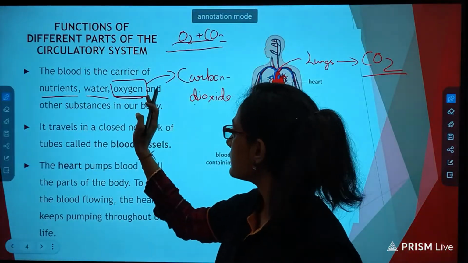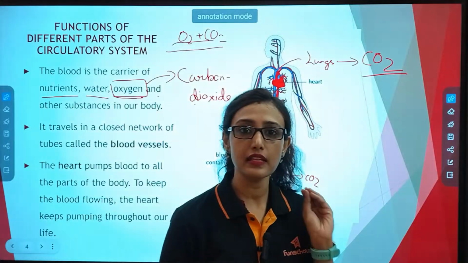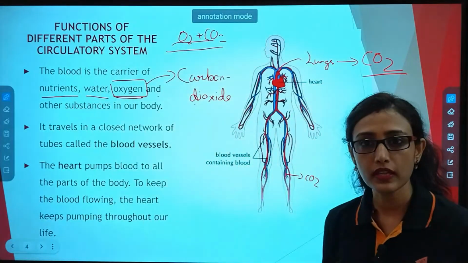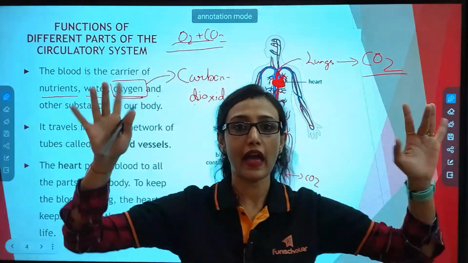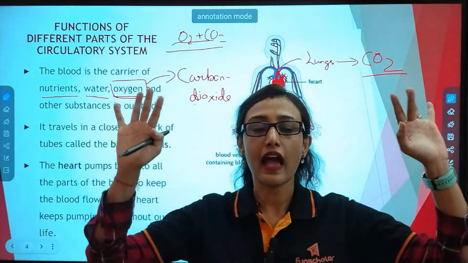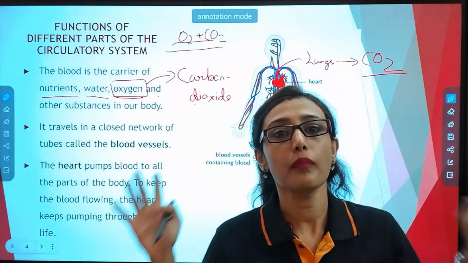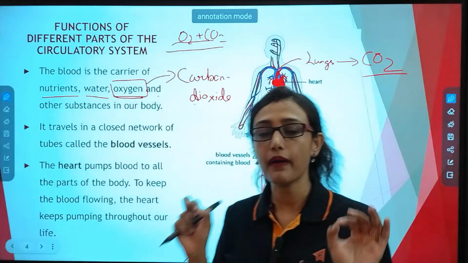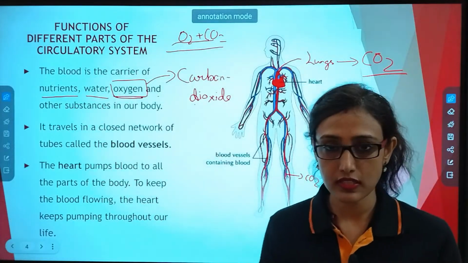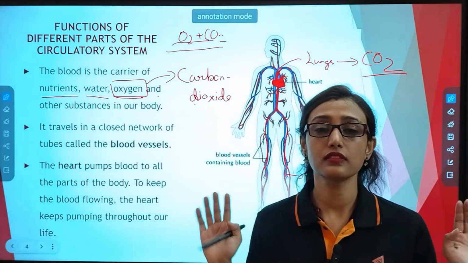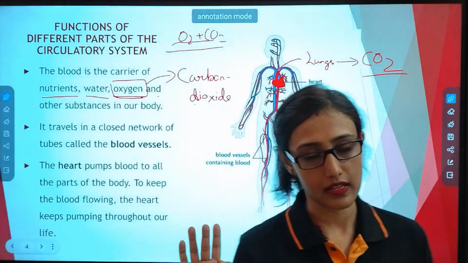Nutrients, water and oxygen. These three substances are needed by every cell, every part of our body to grow in the proper way. If our brain only gets those and our hands don't get them, after some days the hands will not work. If the brain is not getting them, the brain will stop working. So every minute part needs nutrients, oxygen, water, and needs to get rid of waste materials like carbon dioxide and other substances.